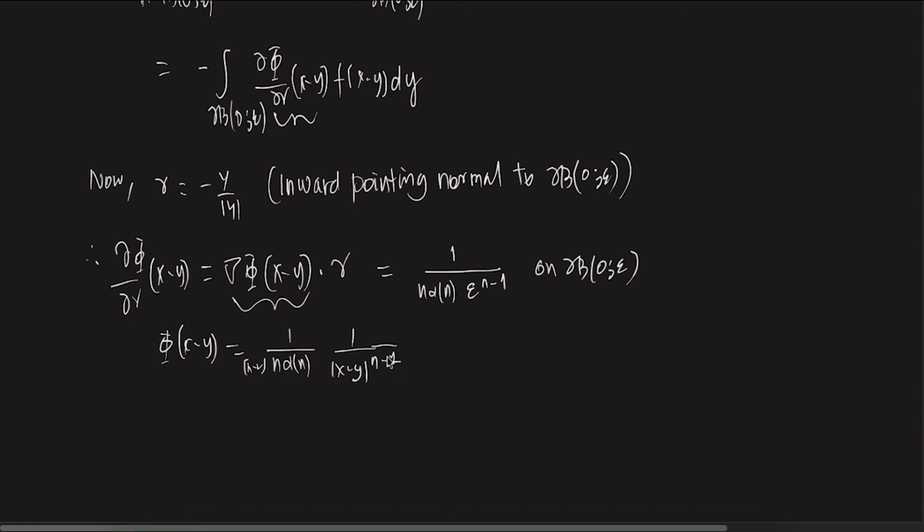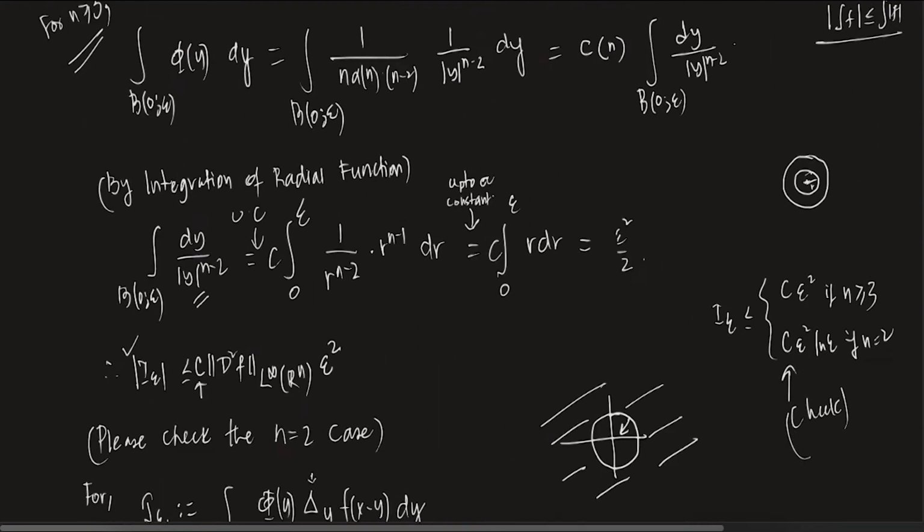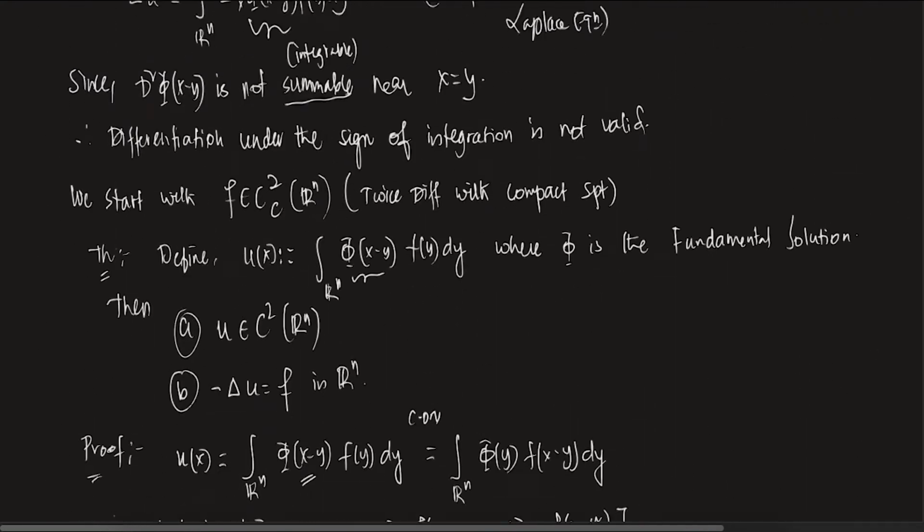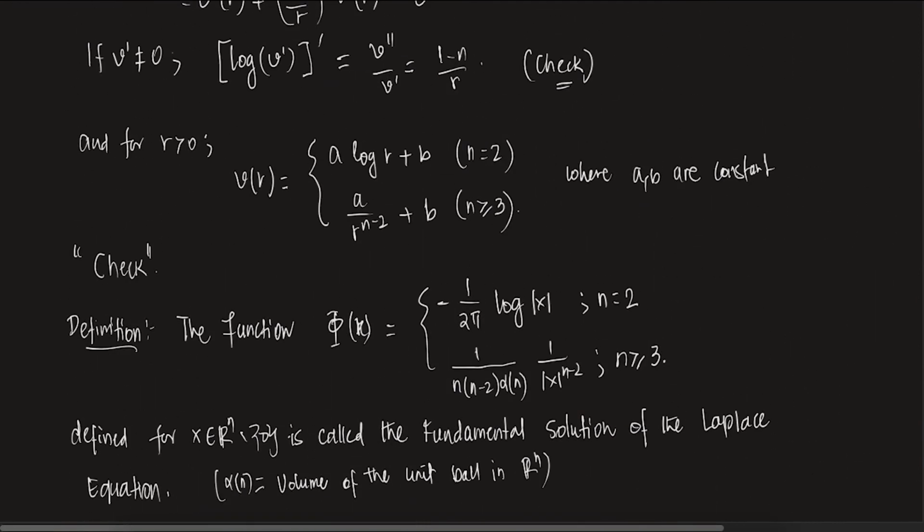Let me write it properly, it is n minus 2, mod x to the power n minus 2.